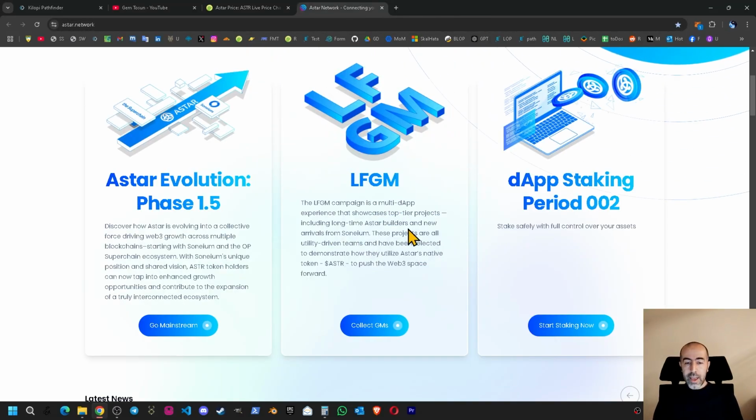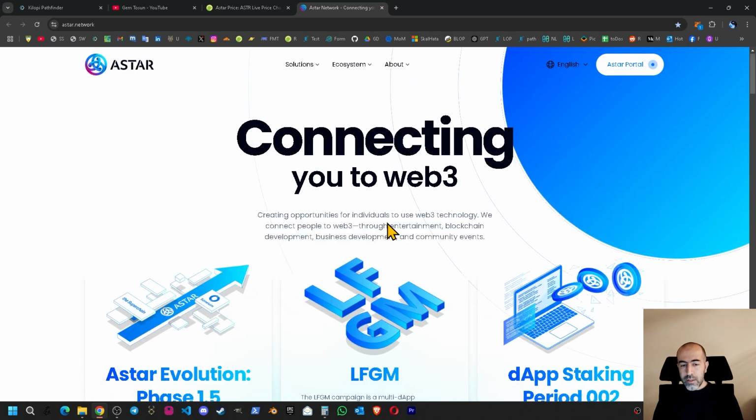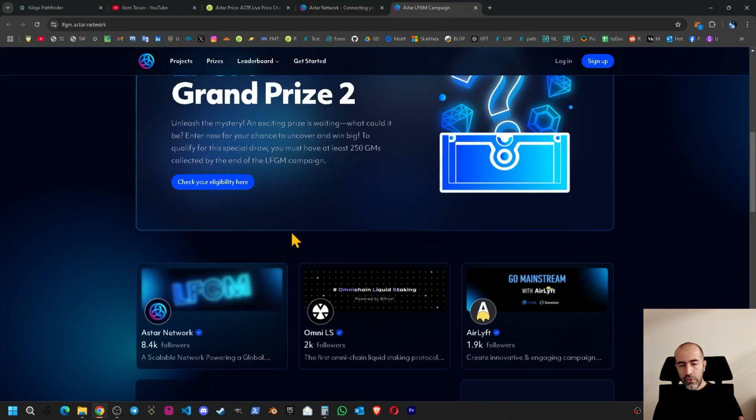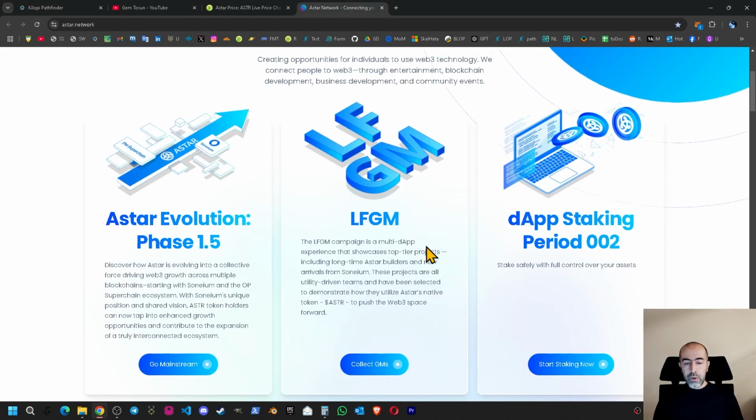The next one is LFGM. This is an event currently ongoing. Astar's infrastructure has the dApp staking system, like I told you a minute ago. Astar is trying to find the best products coming from this dApp staking system. They're trying to find the most sustainable projects with the best teams. So this is this LFGM system. When you click, you can learn the details on a separate web page, and the latest videos on the YouTube channel for this project are all about the LFGM event.